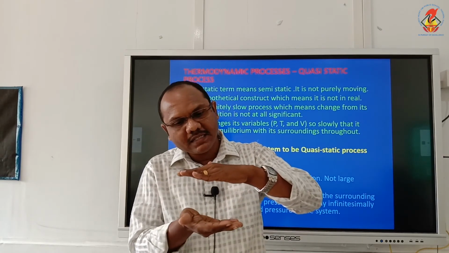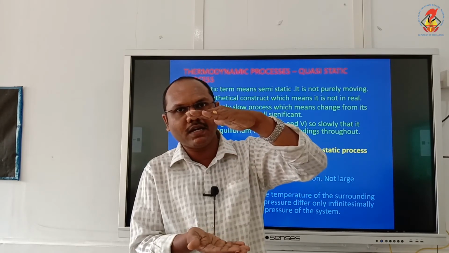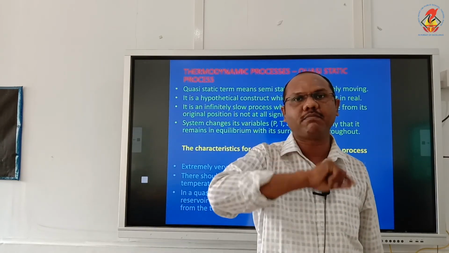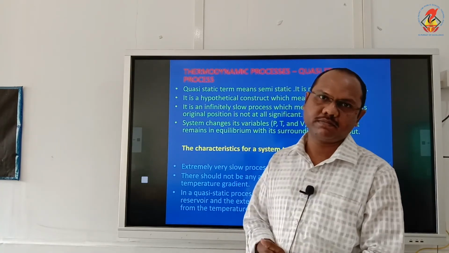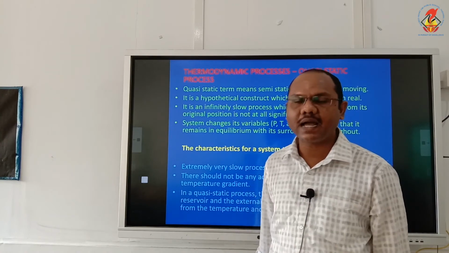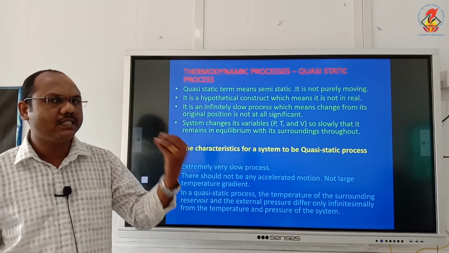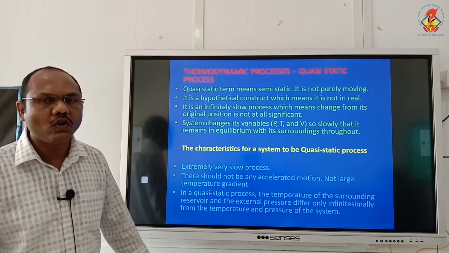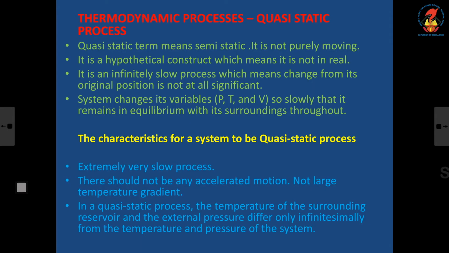But at every stage of this expansion, the process is very slow, so that the gas will always remain in thermal equilibrium, and we can say it is also in thermodynamic equilibrium. Such kind of process is called quasi-static process. So there is a change in pressure and volume, but the change is very small, so it is not at all significant.